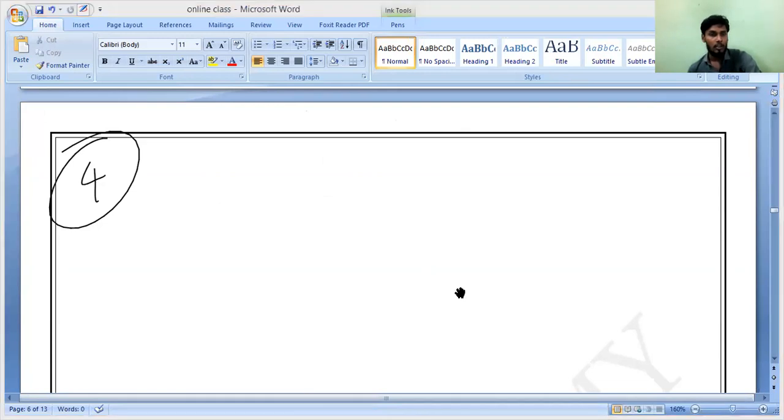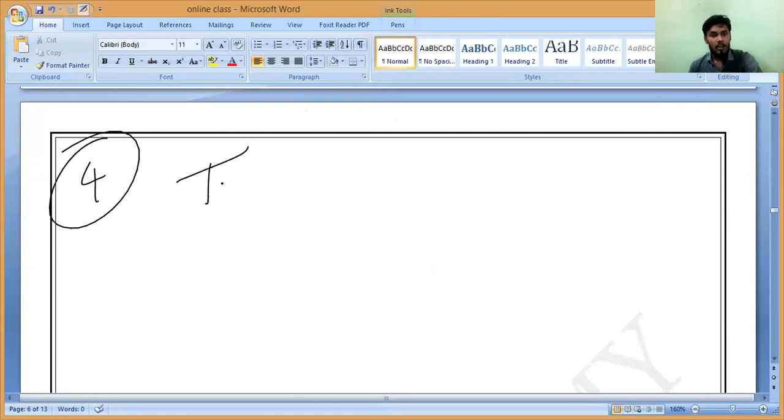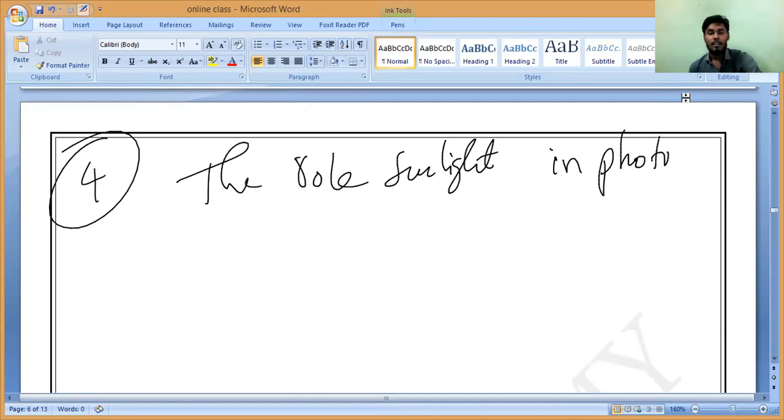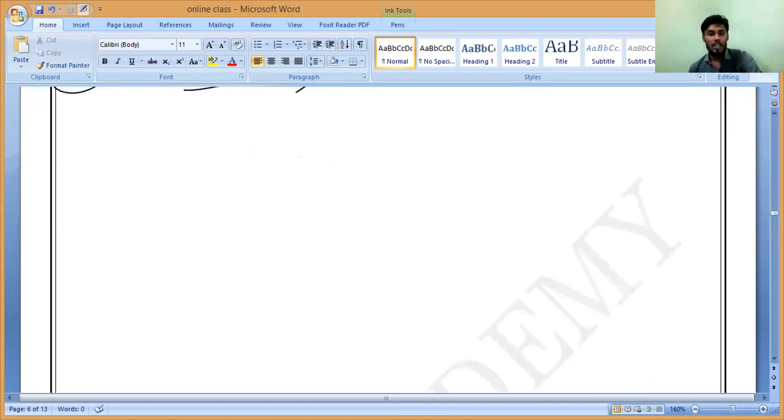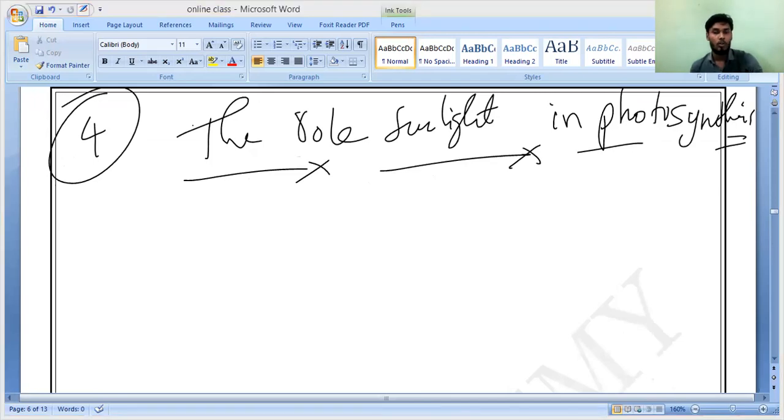Now coming to the last one, the role of sunlight in photosynthesis. Can you say what the role is? Chlorophyll is present, oxygen, water is present, carbon dioxide is present, but no sunlight. What will happen? Chlorophyll cannot absorb the sunlight. If not absorbing, no combination of CO2 and water. Correct or not?